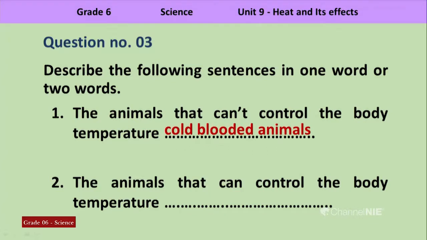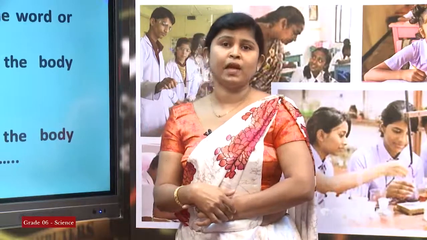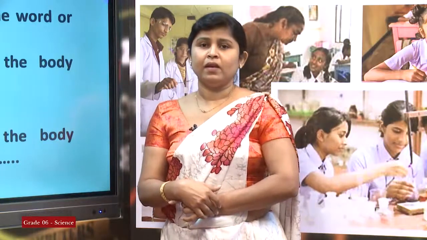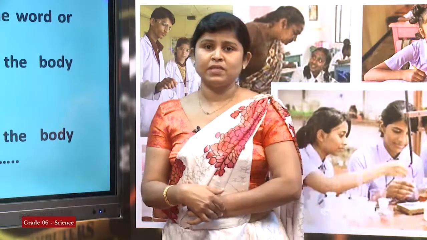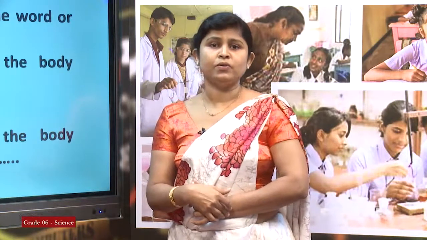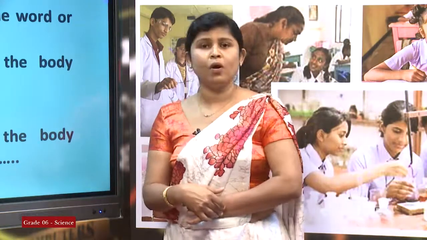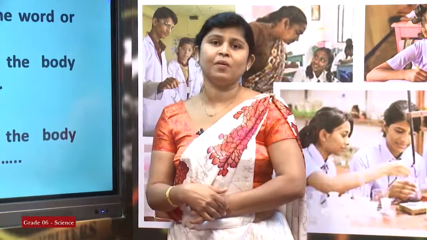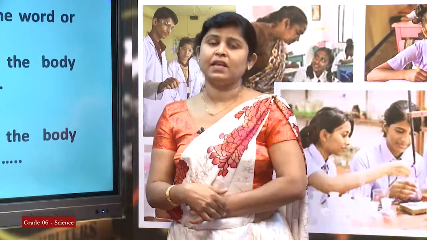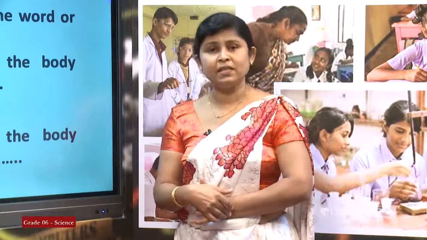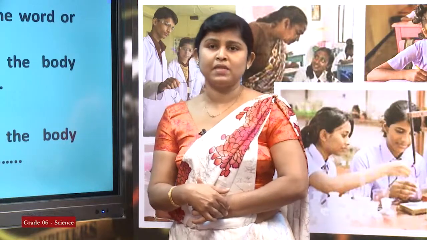Yes. The animals that can't control the body temperature are called cold-blooded animals. We learned a lot of things about cold-blooded animals. These animals can't control their body temperature. According to the temperature of the outside, their body temperature also varies. So, we call them cold-blooded animals. I think you all can remember the reptiles and amphibians are considered as cold-blooded animals.